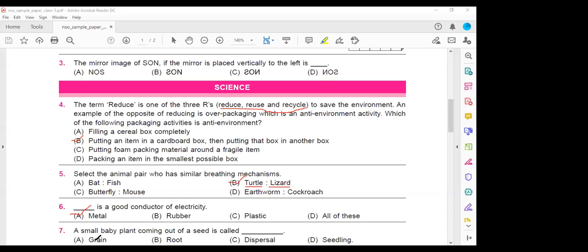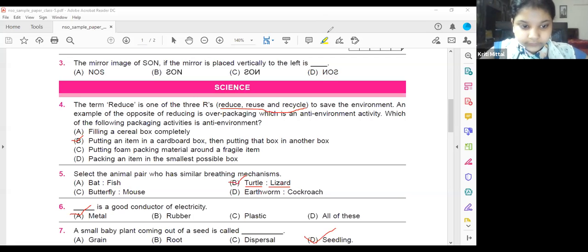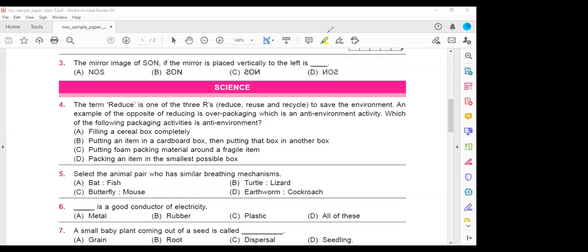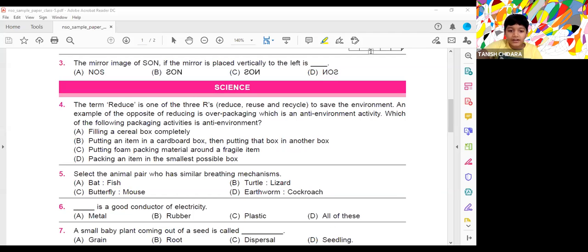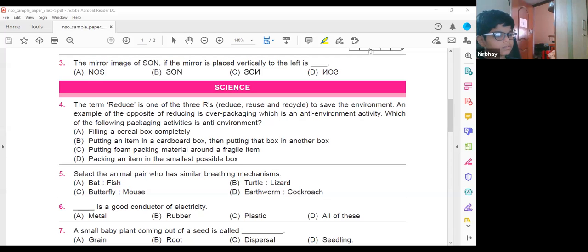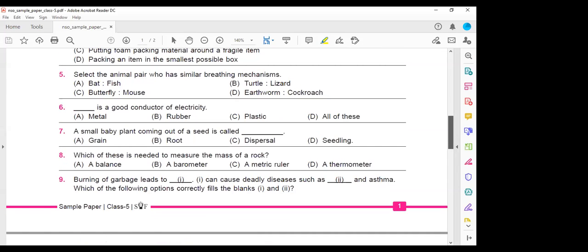Next, seventh one. A small baby plant coming out of the seed is called a seedling. Ma'am, can you scroll a little up? I can't see, ma'am. Okay. So seventh one finished. Seedling is the correct answer.